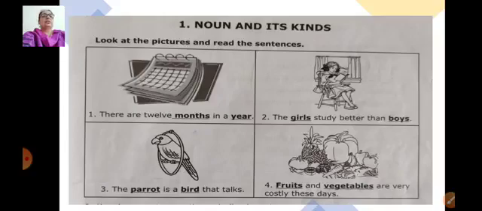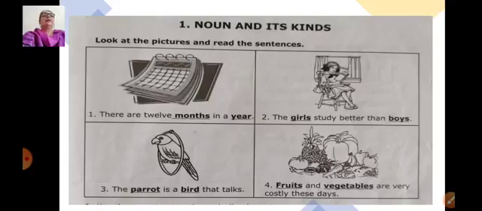In the second picture you can see a girl sitting on the chair and reading a book. In the third picture you can see a parrot, and in the fourth picture it's all vegetables and fruits, they are mixed.